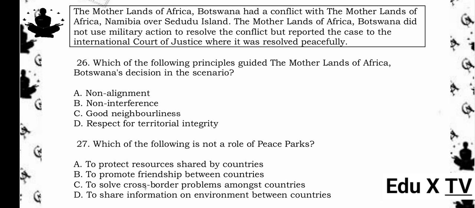Reason being, by choosing to resolve the conflict peacefully through the International Court of Justice instead of military action, Botswana showed respect for territorial integrity, which means respecting the borders and sovereignty of other countries.